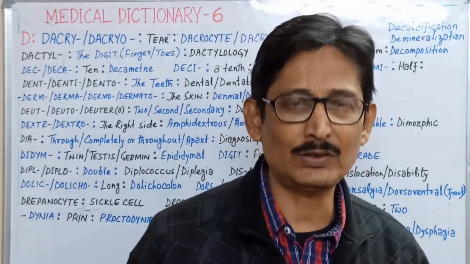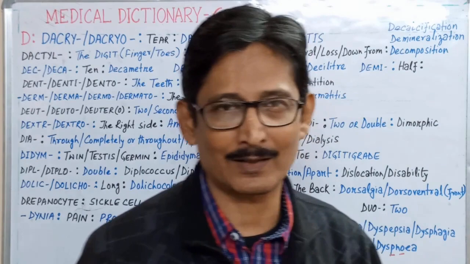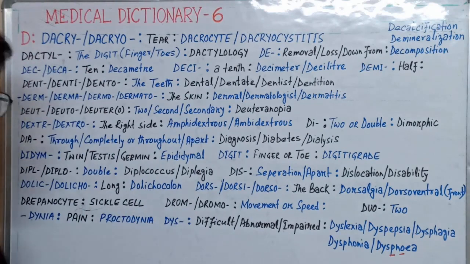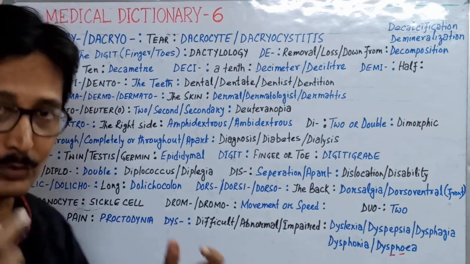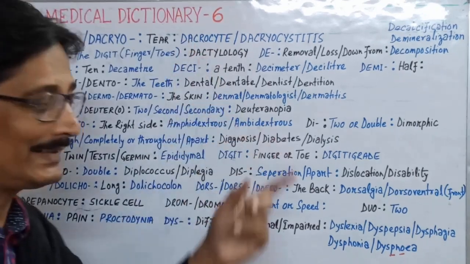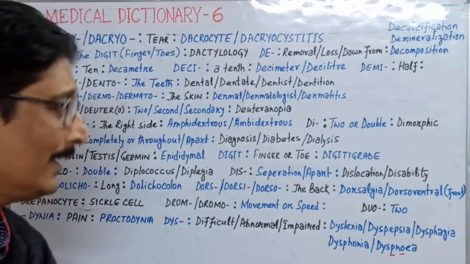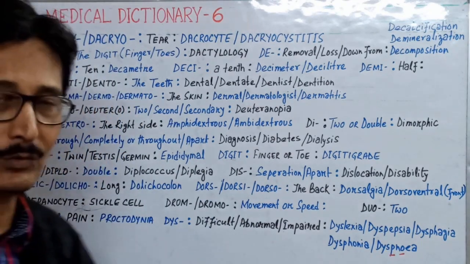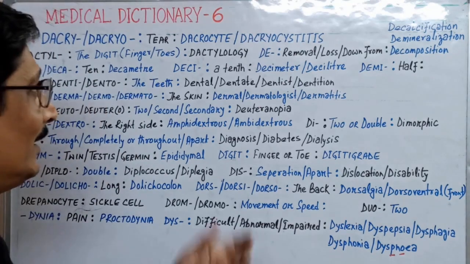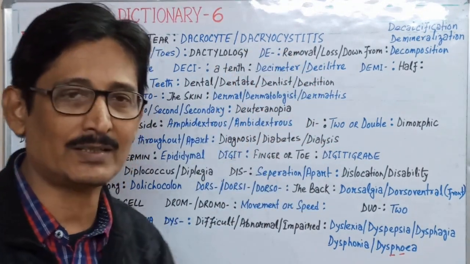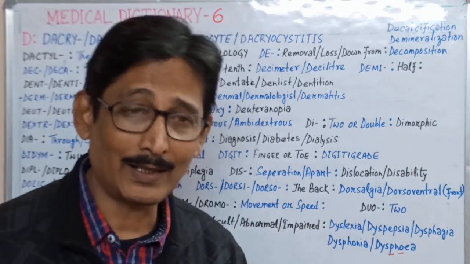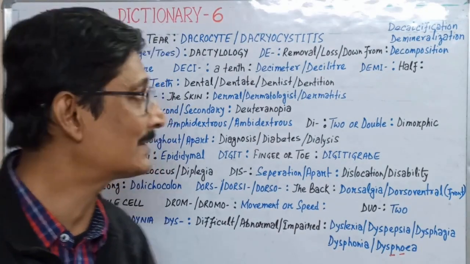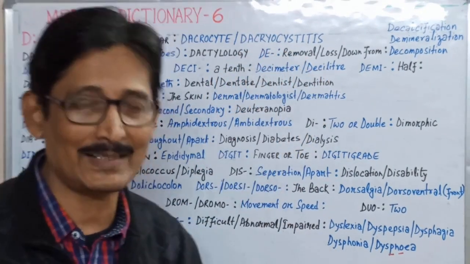So let's, friends, start with our medical dictionary words starting with D. The first one is dacry or dacryo, which means tear or tear drops. Dacryocyte is an abnormal type of RBC which appears like a teardrop; commonly we call it the teardrop cell. Dacryocystitis means inflammation of the tear-producing sac, the lacrimal sac.